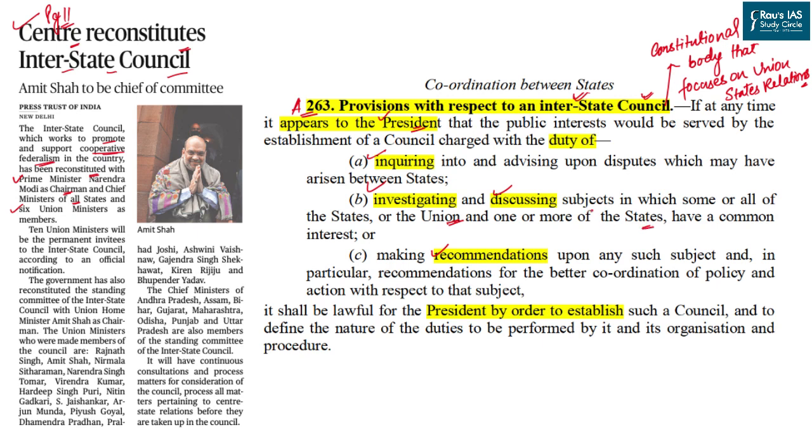So it is more like a common platform where the issues of union and the state could be discussed simultaneously and a consensus could be built in order to reduce the inertia of governance between both these parties.